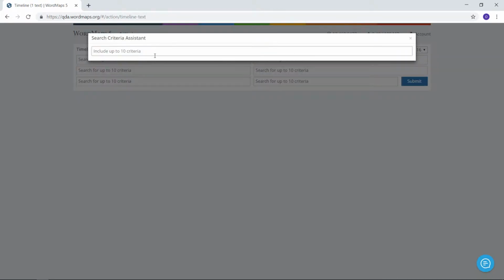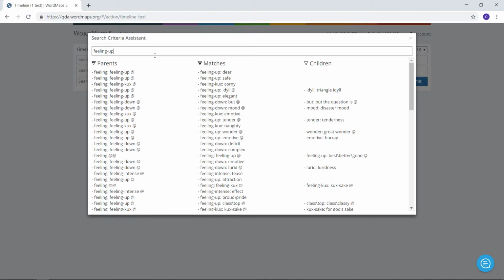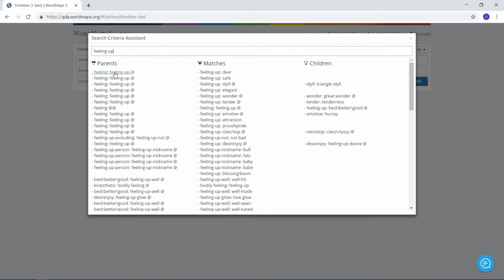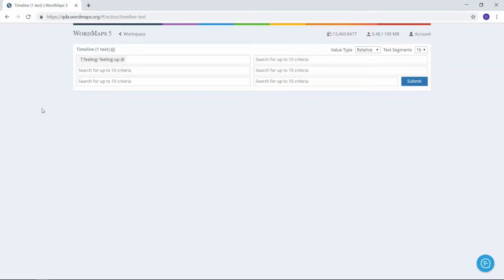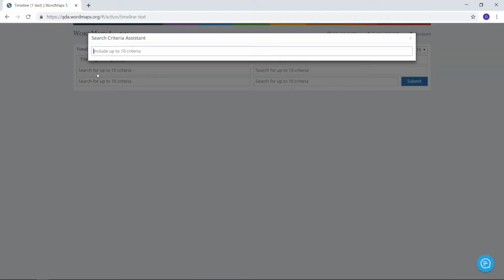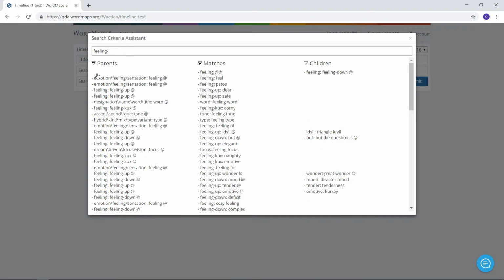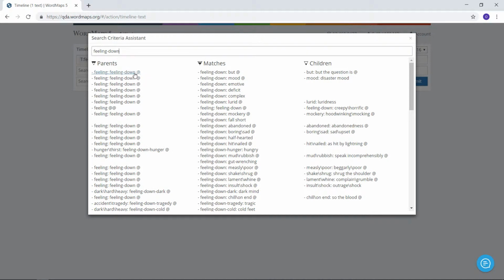And my first question would be, so how much positive sentiment is there? In word maps, sentiments are divided into groups where we use the word feeling. So we're looking for feeling up, and we just want the main parent topic that covers all aspects of feeling up. So we've got that one. And in the next line, we want to have feeling down. So we have that here.